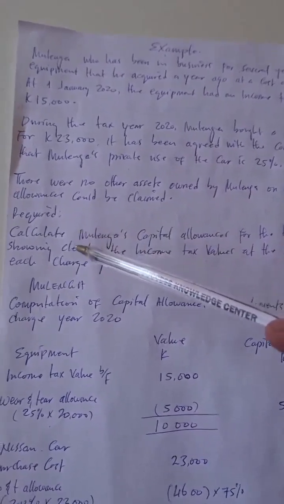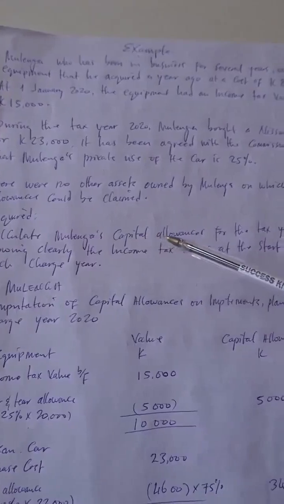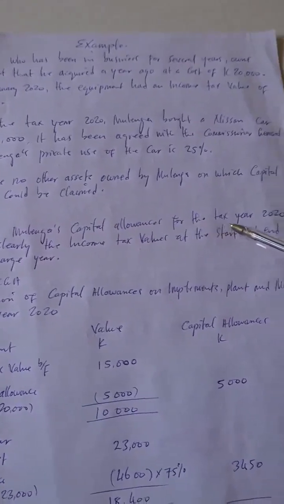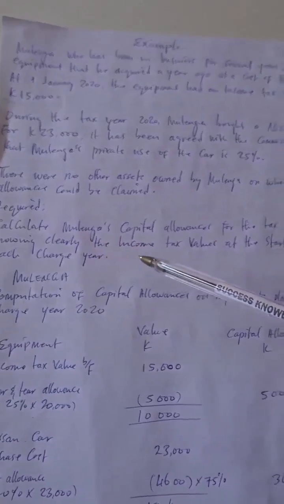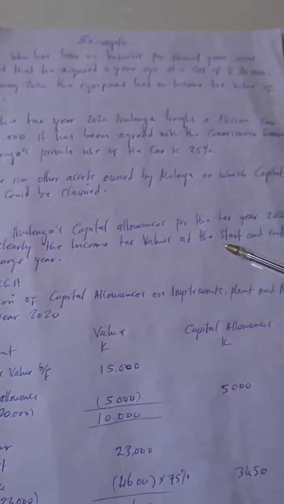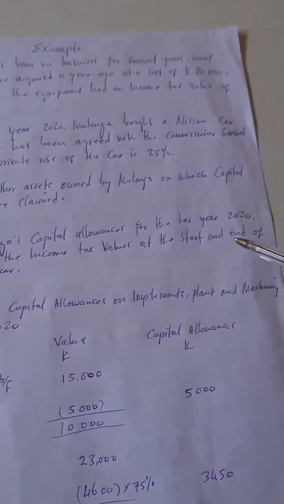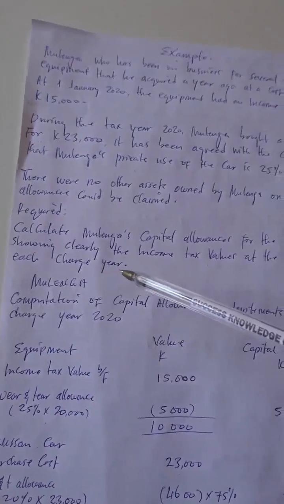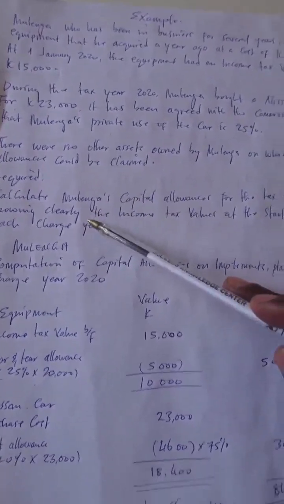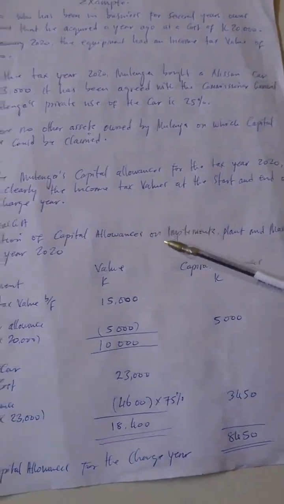Required: calculate Mulenga's capital allowances for the tax year 2020, showing clearly the income tax values at the start and end of each charge year. So the computation will look like this.